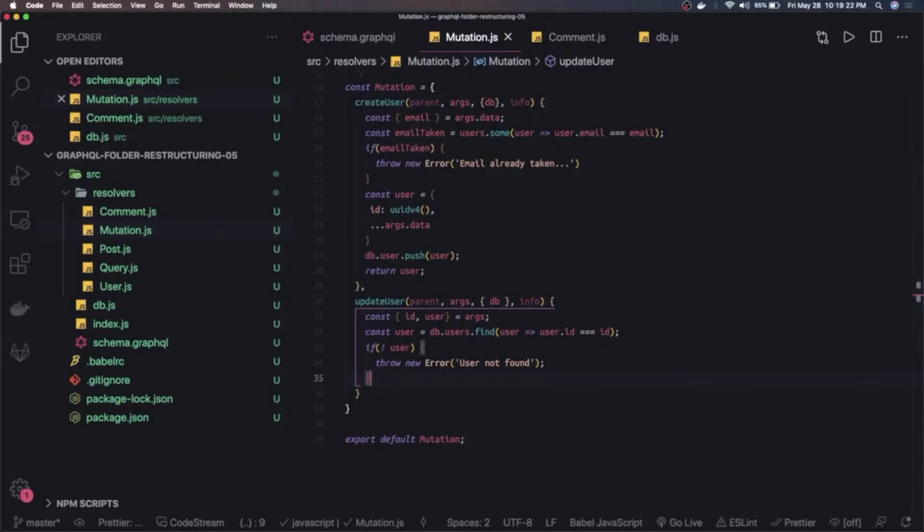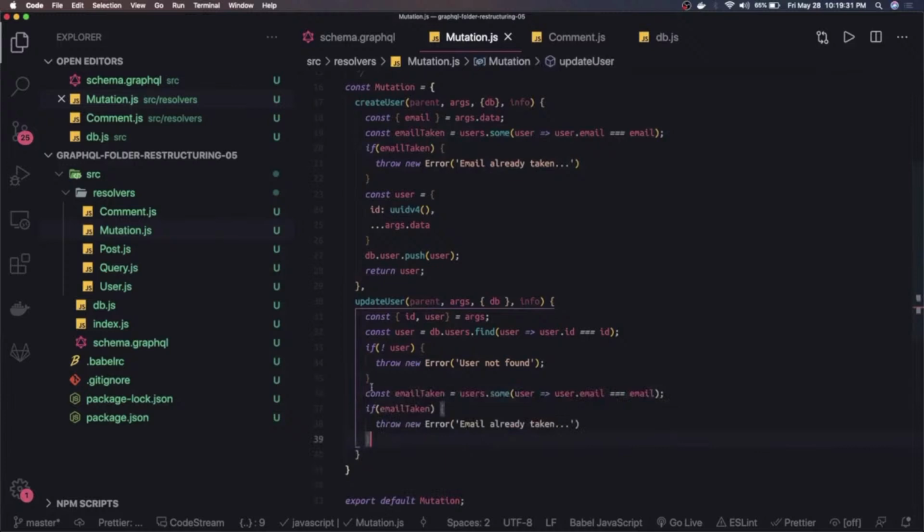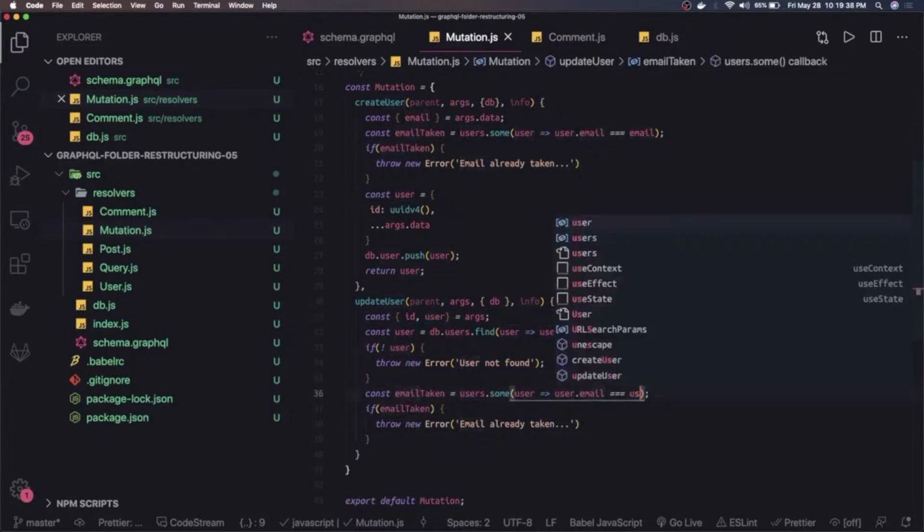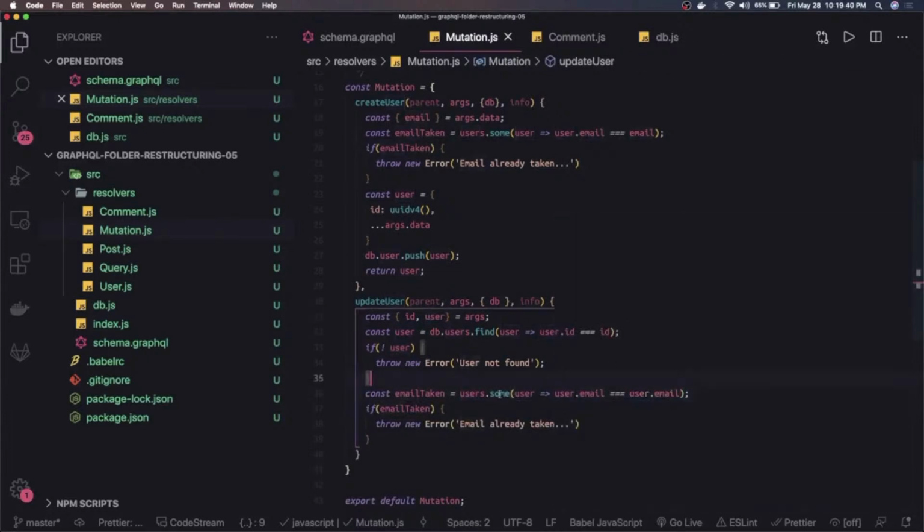But again we can check, okay, the user already exists with the same email or not, right? That is again a concern, that there should be no two users having the same email. So email taken, we are capturing user.email, right? If the email is already taken, then we can't create with the same user.